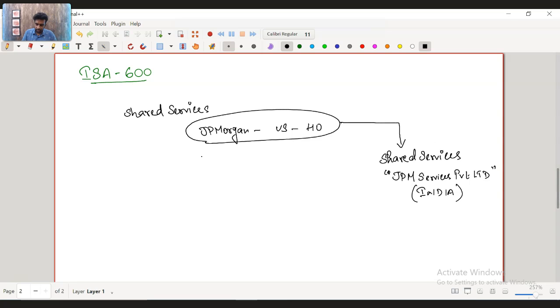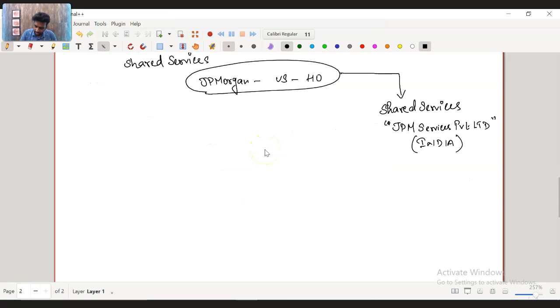Now what will they do? JP Morgan Services India Private Limited will hire people. There will be around, I'm giving you a random number, 1,000 people sitting inside that particular company. But they don't work for JP Morgan Services India Private Limited.